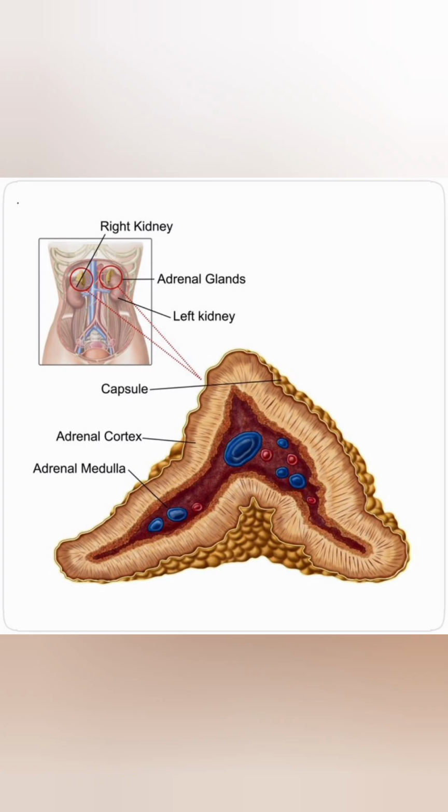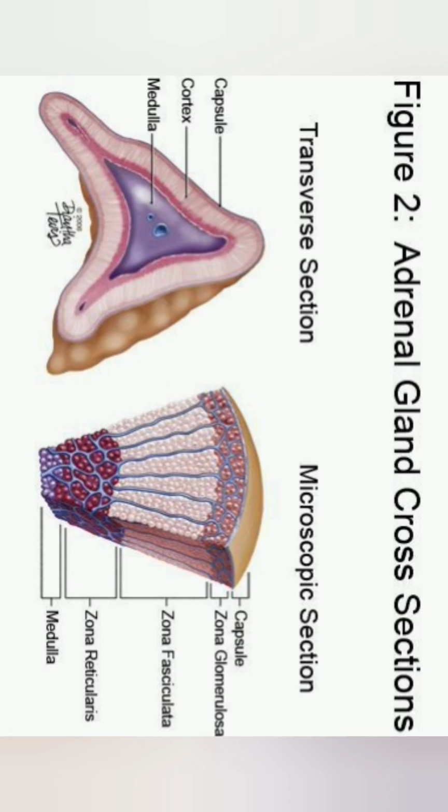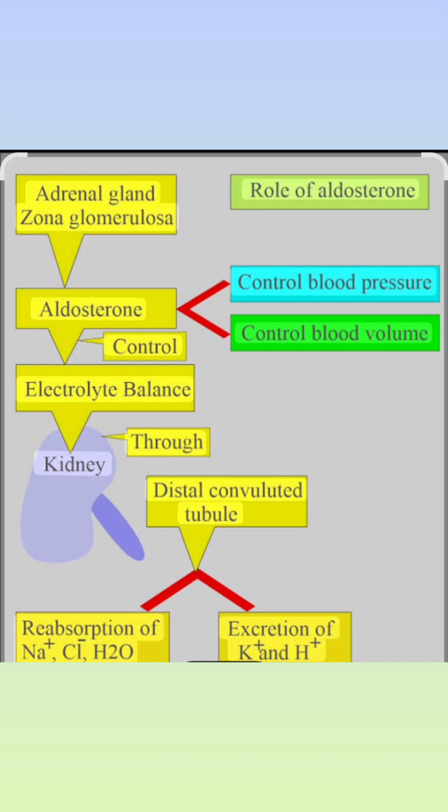Adrenal cortex. The adrenal gland has three layers. The outer layer is zona glomerulosa. Below that we have zona fasciculata, and below that we have a very thin layer known as zona reticularis. Hormones of the cortex are known as corticoids and they are steroid in nature, whereas hormones of the adrenal medulla are amino acid derivatives. Zona glomerulosa secretes mineralocorticoids, for example aldosterone. This aldosterone goes to the renal tubule and helps in reabsorption of sodium ions and water and leads to the secretion of potassium ions and phosphate ions in renal tubules.